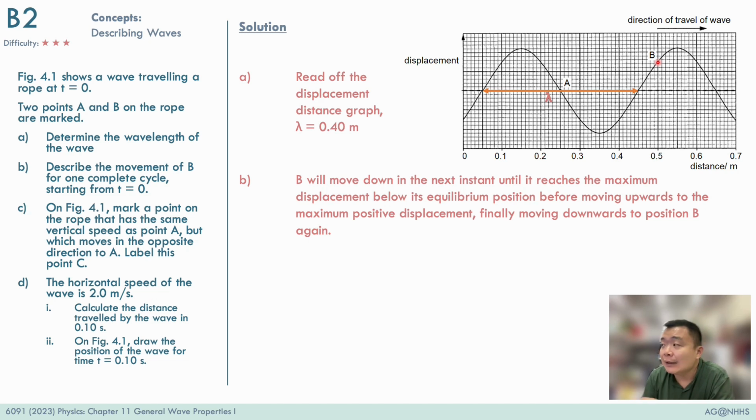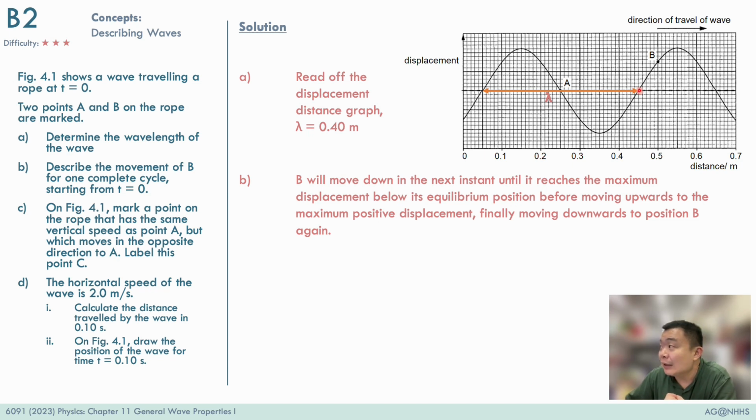And this will represent one complete cycle. Now, we can also determine why the particle B will move downwards if you use one of the techniques that I taught you previously. If you look at this trough, the trough will move in the direction of the wave, which is towards the right. So this means that the trough will be moving towards the right, and this point will be where the trough is in time to come later on.